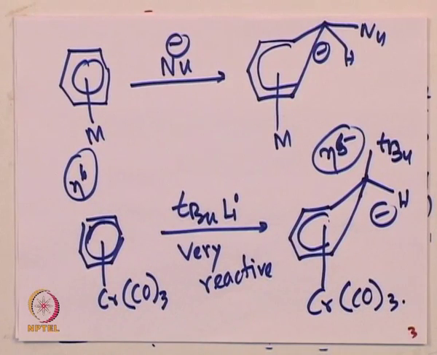Of course, as you can see in these cases, in both the prototype and the example chromium complex we tried to discuss, we are seeing that aromaticity is getting lost, and of course that is going to be one of the very difficult processes. One can imagine that losing the aromaticity is going to be very difficult. So perhaps this nucleophilic attack will not be feasible.